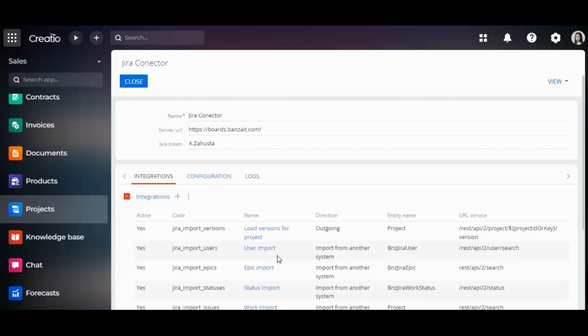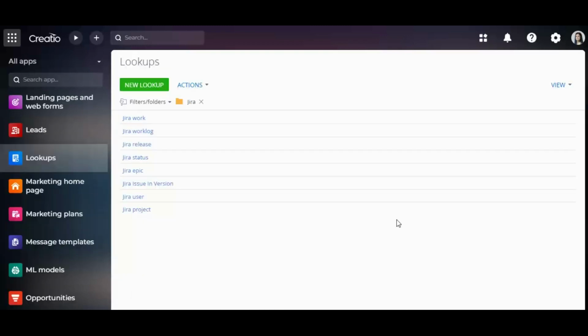To import data from Jira, I have to fill the system's lookups. Now I'm going to the Lookup section. Jira user. There are Jira users and their connection with the system in the lookup. The new users will be created automatically if no existing contact in the system was found, by filling in the field's name and email. Duplicates are searched by the field email.